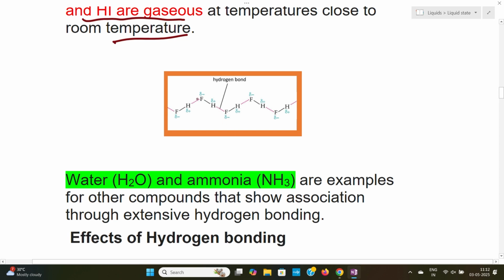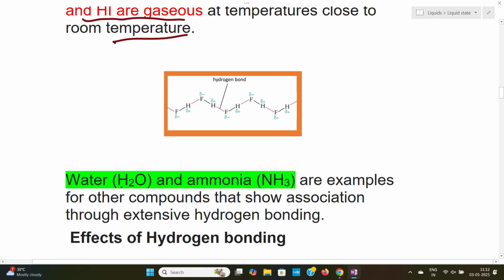Here we have the hydrogen bond formation of HF. Because of the hydrogen bond formation of HF, it has a high boiling point and it can remain as a liquid while other molecules in the series are gaseous. Other examples for intermolecular hydrogen bonding are between water and ammonia. They show extensive hydrogen bonding when they come in contact.